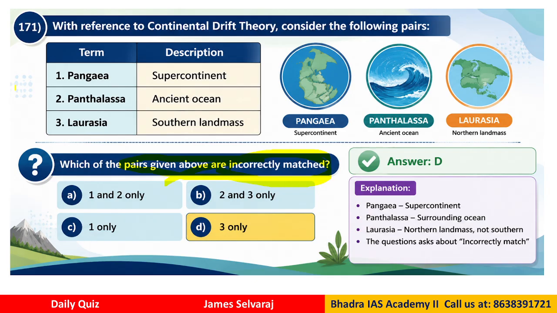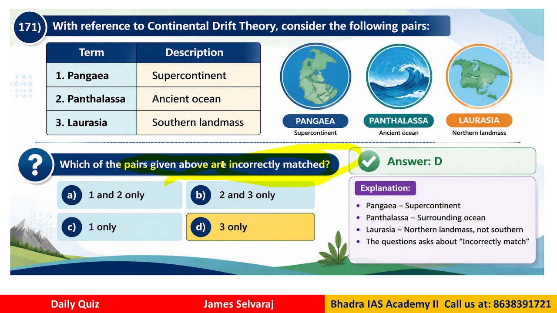So first we have the term called Pangaea, that is the supercontinent. Then we have Panthalassa, that is the ancient ocean that is surrounding the Pangaea. Then we have Laurasia, that is the southern landmass, right? So now which of these are incorrectly matched? Our question is which are incorrectly matched.